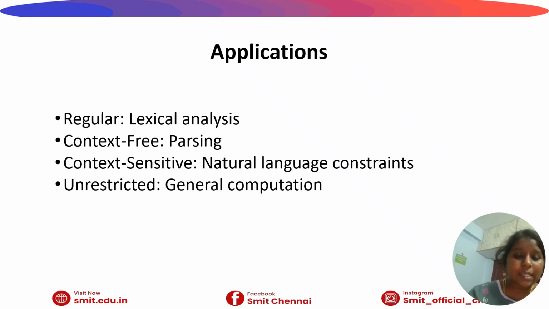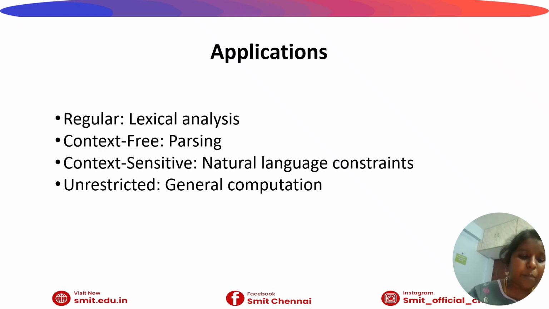Next is the context sensitive grammar. These are the type 1 grammars mainly used for natural language processing, where natural language constraints depend on the words that are surrounded by the context. It is also used in advanced compilers, such as for code optimization and for checking restricted programming environments.